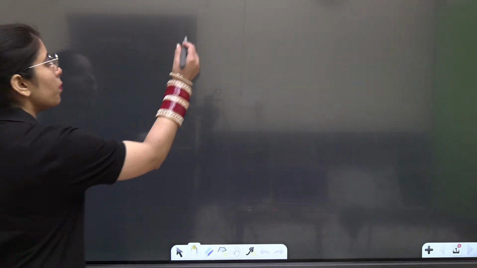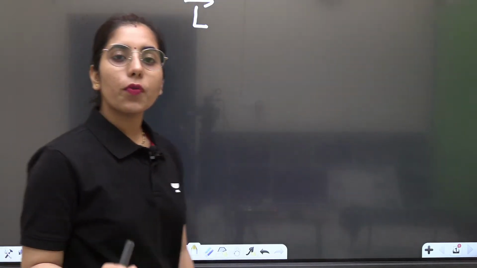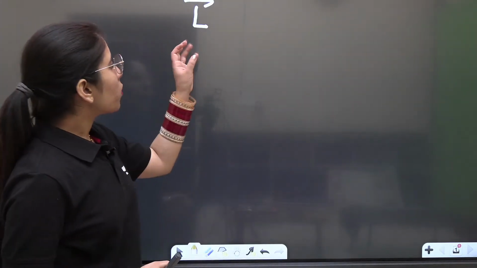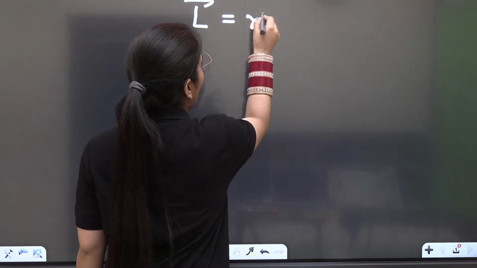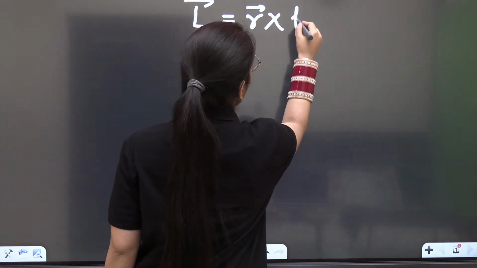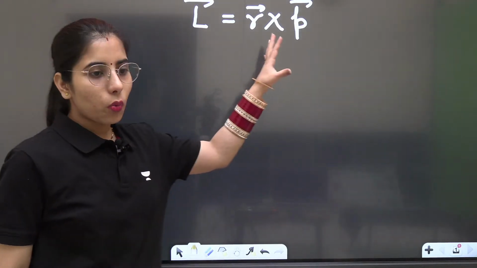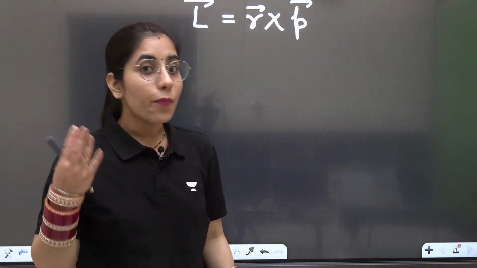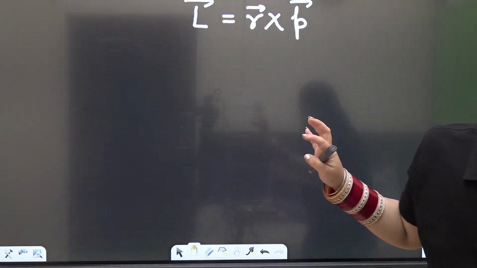So angular momentum operator. This is going to be one of the very important topics of quantum mechanics. If I talk about angular momentum in general, what is that? If I show it with the vector L, it will be equal to vector r, that is the position vector, cross vector p, which is the linear momentum. Clear? So L is equal to r cross p. What is this r in general? From basics, I want to discuss everything, that's why I'm going to take things from the starting.